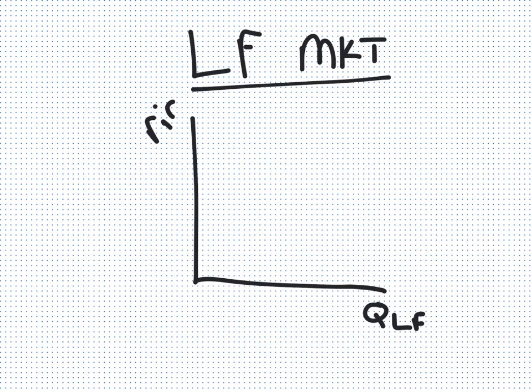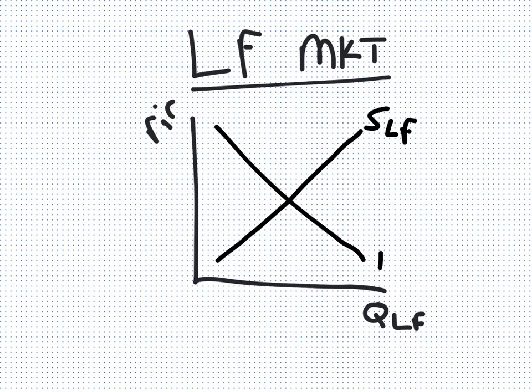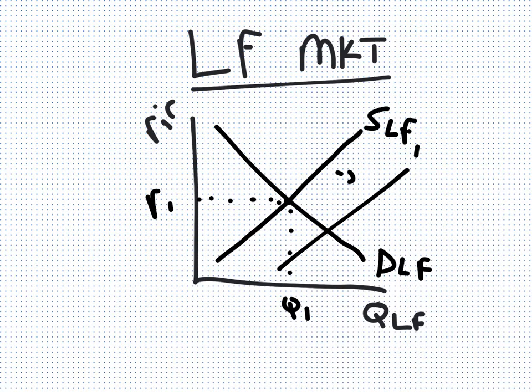So some of that money will end up in the loanable funds market, which pits the real interest rate versus the quantity of loanable funds. We have the supply and demand for loanable funds with our original equilibrium interest rate and quantity. Because of the Fed's actions, the supply of loanable funds increases, as there's more money available in banks as loanable funds, which lowers the real interest rate and increases the amount that is borrowed.